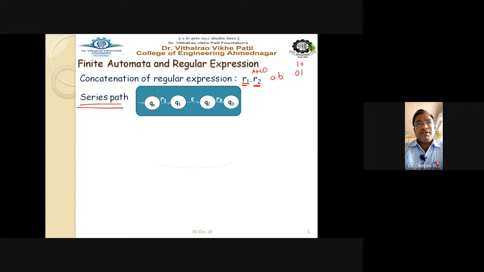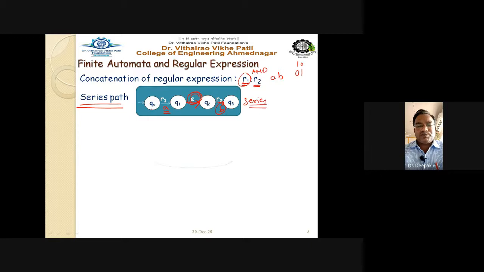And this is the final one, right? So this is, suppose, A, and I can have B here, but epsilon must be there. You have to always write the epsilon wherever there is no transition. So from Q0 you take the first regular expression, then the epsilon sign, and then the next expression here.